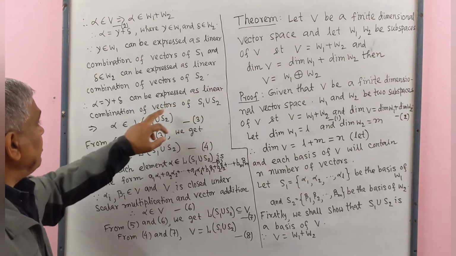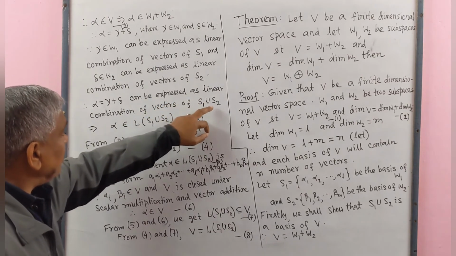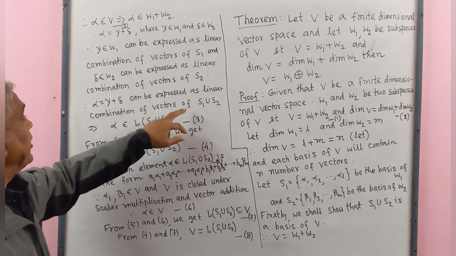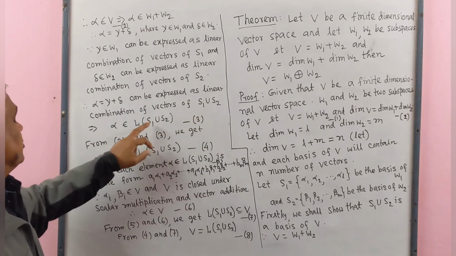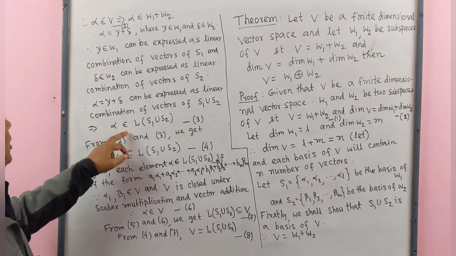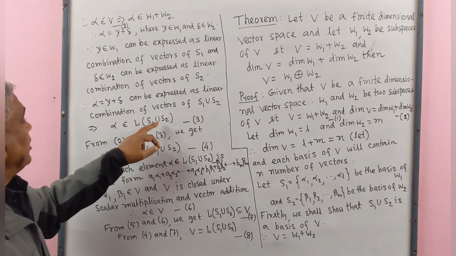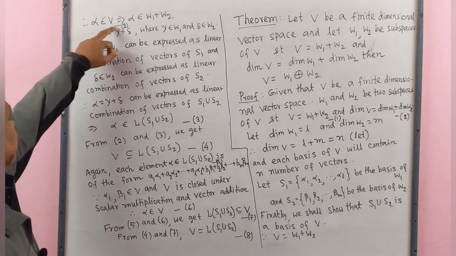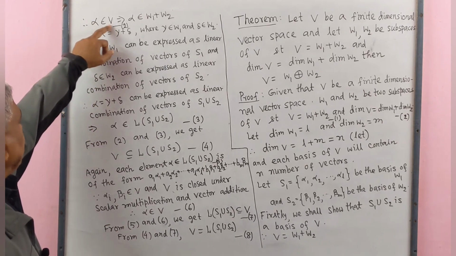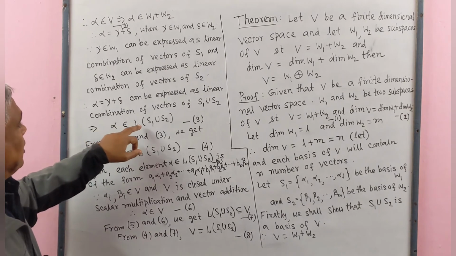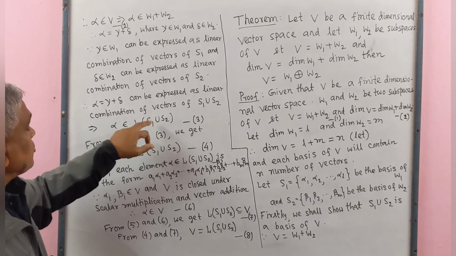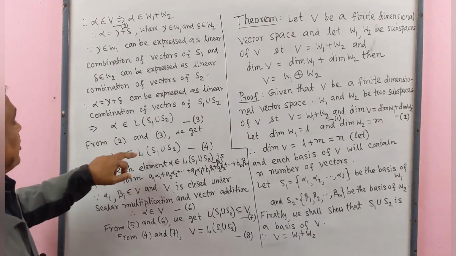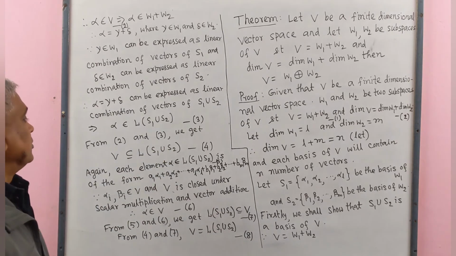That means a linear combination of vectors of S1 union S2 belongs to the linear span of S1 union S2. That means alpha belongs to the linear span of S1 union S2. This is number 3. Here in number 2, alpha belongs to V. Here alpha belongs to LS of S1 union S2. That means V is a subset of L(S1 union S2). This is number 4.